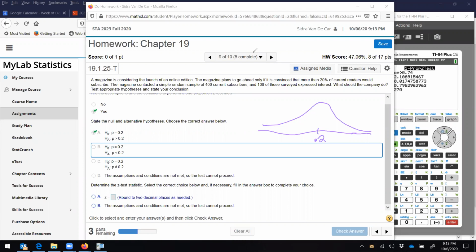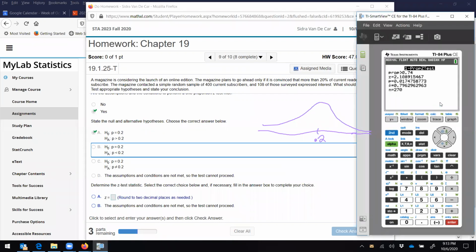So if I go over here and I say 108 out of 400, we get 0.27. So that 0.27 is right here. We want to know the probability of getting a sample that large or larger. And this is that value that we're getting back from the p-value. Okay, so that's what we're doing when we run this test.